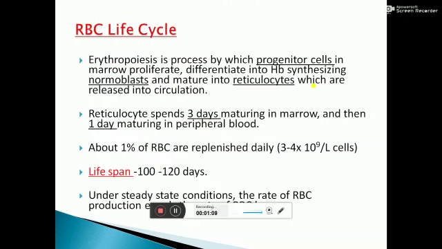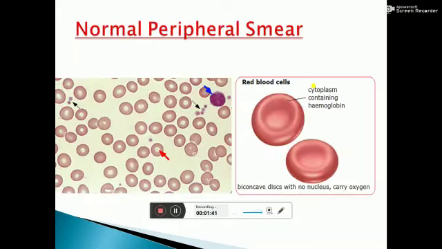So coming to the life cycle of RBC, erythropoiesis is the process by which progenitor stem cells proliferate in the marrow and differentiate into hemoglobin synthesizing normoblasts and mature into reticulocytes, which are released into circulation. A reticulocyte spends 3 days maturing in the marrow and then 1 day maturing in peripheral blood, and it is converted finally into a mature RBC. So the lifespan of RBC is 100 to 120 days.